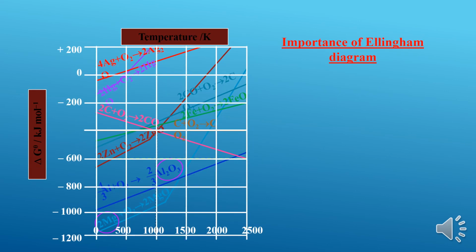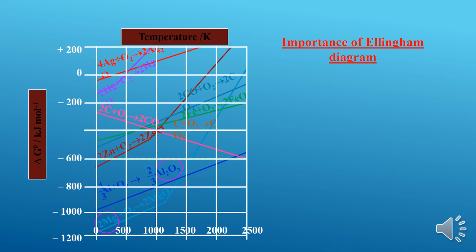Let's discuss some of the important aspects of the Ellingham diagram. With the help of the Ellingham diagram, one can easily identify the reduction temperature of a particular metal oxide. Secondly, the Ellingham diagram helps us check the melting point and the boiling point of metal oxides. And the next point: there are certain metal oxides such as mercuric oxide and silver oxide. For these metal oxides, there is no need of adding any reducing agents. Just by heating them to nearly 500 to 600 Kelvin, we can convert the metal oxide into metal.